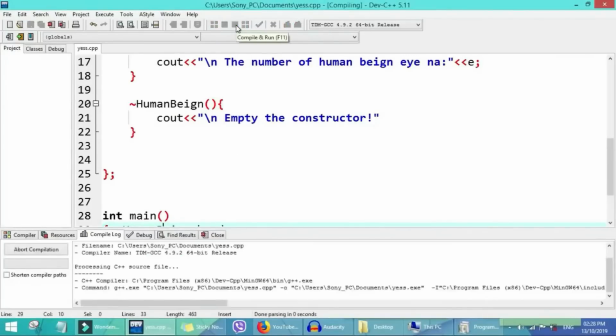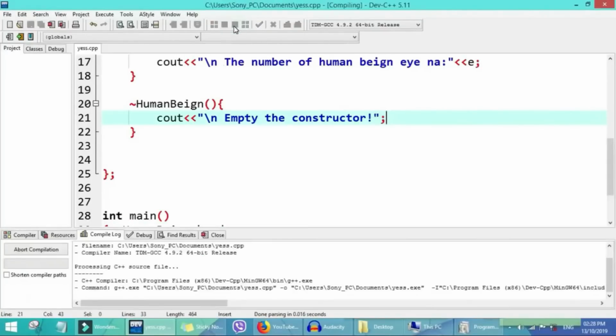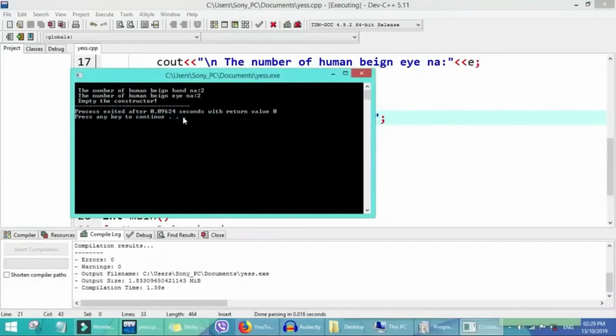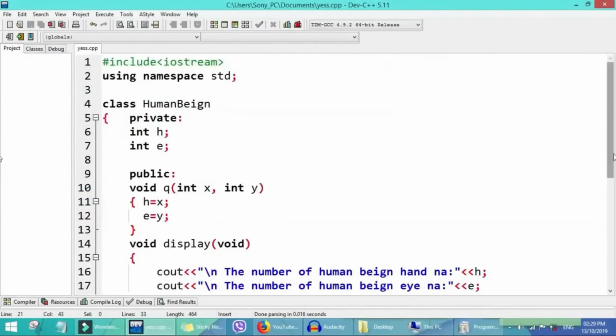More run am see. Oh, with the miss semicolon there. So if we run now, we say we no call the function, but we see say issue for a empty the constructor.